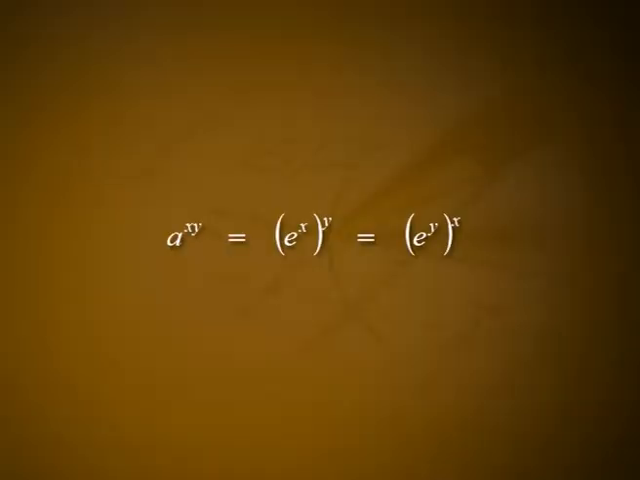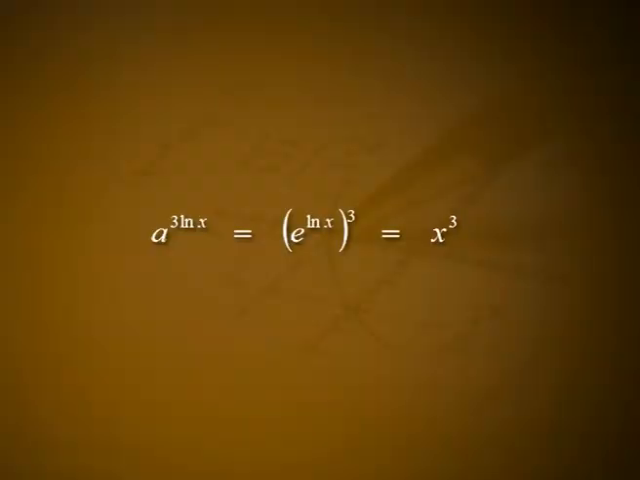Also, for any positive number a, a raised to x into y is equal to a raised to x the whole raised to y, which is equal to a raised to y the whole raised to x. Example 1. A raised to 3 into log x is equal to e raised to log x the whole raised to 3, which is equal to x cube.